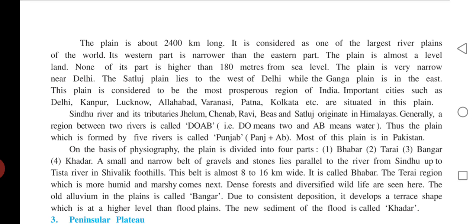On the basis of physiography, the plain is divided into four parts: Bhabar, Tarai, Bangar, Khadar. A small and narrow belt of gravels and stones lies parallel to the river from Sindhu up to Tista River in Sivalik foothills. This belt is almost 8 to 16 km wide. It is called Bhabar. The Tarai region, which is more humid and marshy, comes next. Dense forest and diversified wildlife are seen here.